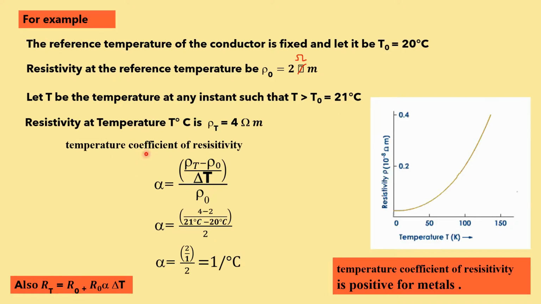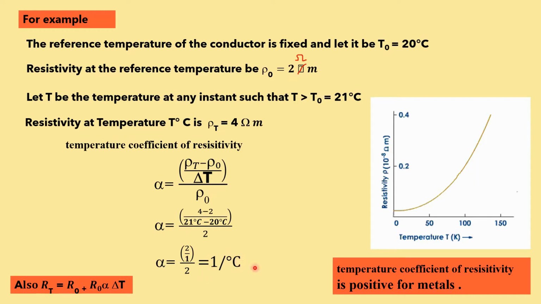And how to calculate the temperature coefficient of resistivity. Alpha can be calculated using this well-known formula. So rho T minus rho naught is the change in resistivity, that is 4 ohm meter minus 2 ohm meter, that is 4 minus 2, divided by delta T, which represents 21 minus 20, and divided by rho naught again, that is 2 ohm meter. So 4 minus 2 gives you 2. 21 minus 20 gives you 1, and divided by 2. So 2 by 1 gives you 2. 2 by 2 is equal to 1. So the unit of alpha is per degree Celsius. So it is 1 per degree Celsius.